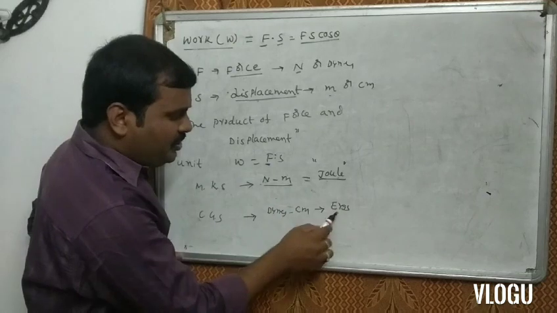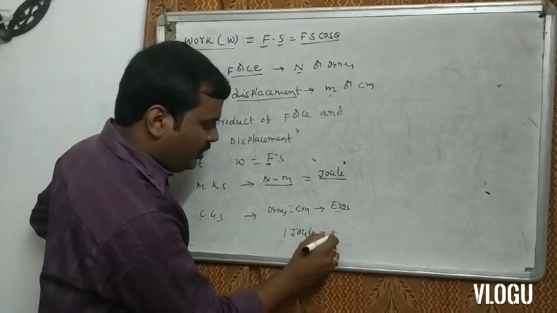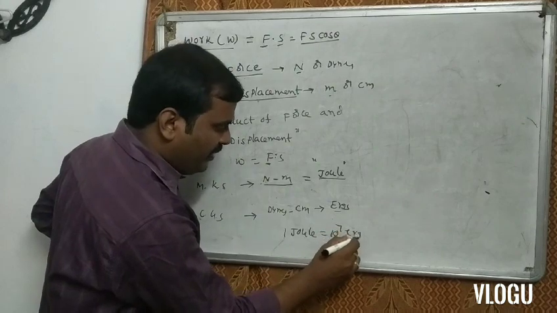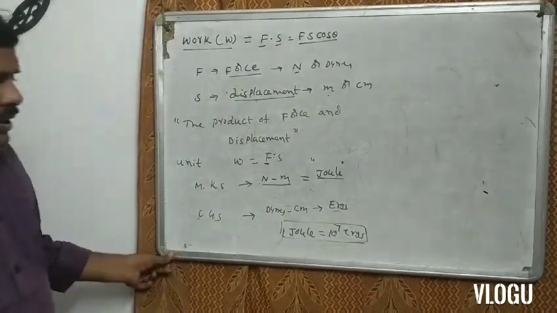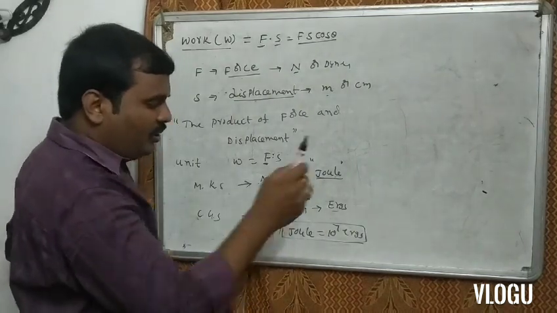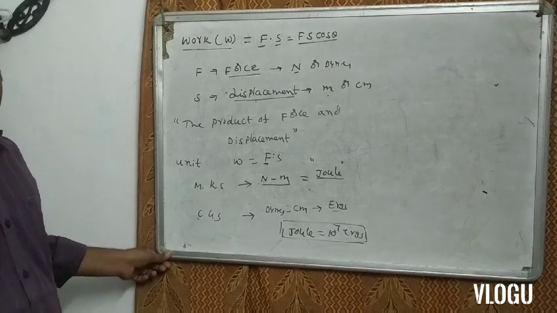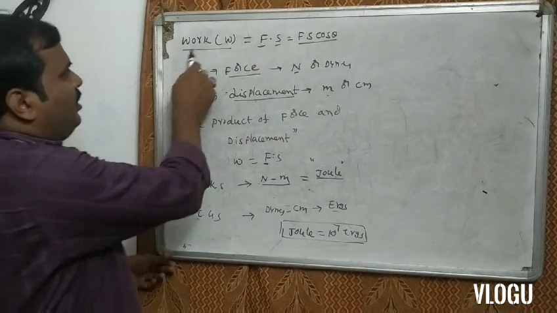What is the relation between joule and erg? 1 joule is equal to 10 to the power of 7 erg. This is the most important relation between joule and erg. This is called work.